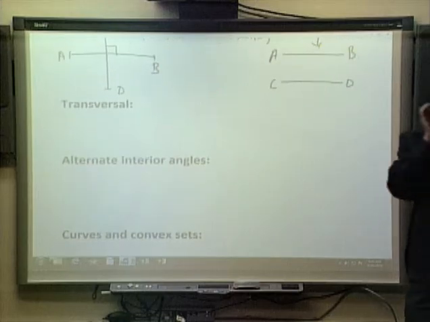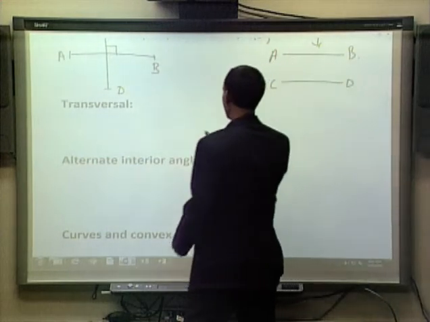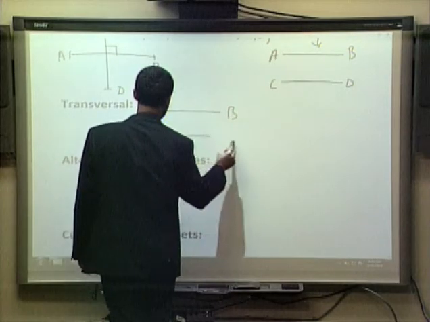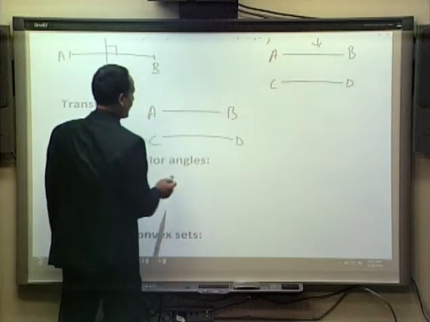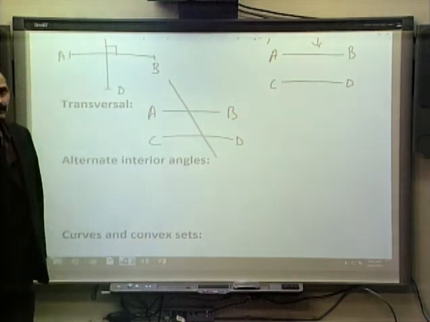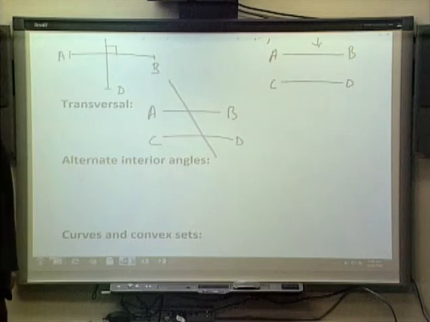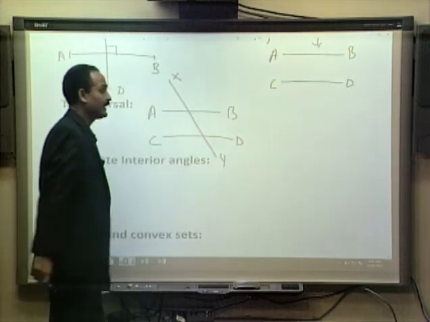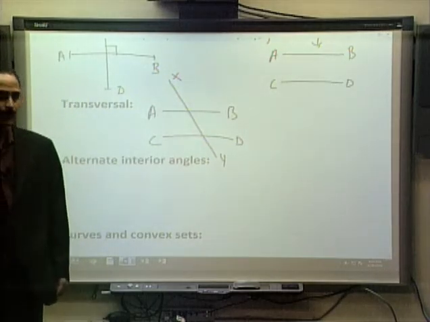Well, when we have parallel lines, let's say this is AB and another line is CD. If these two are parallel lines, and we have a third line intersecting both the parallel lines AB and CD, let's say this XY is the third line that intersects AB and CD both.